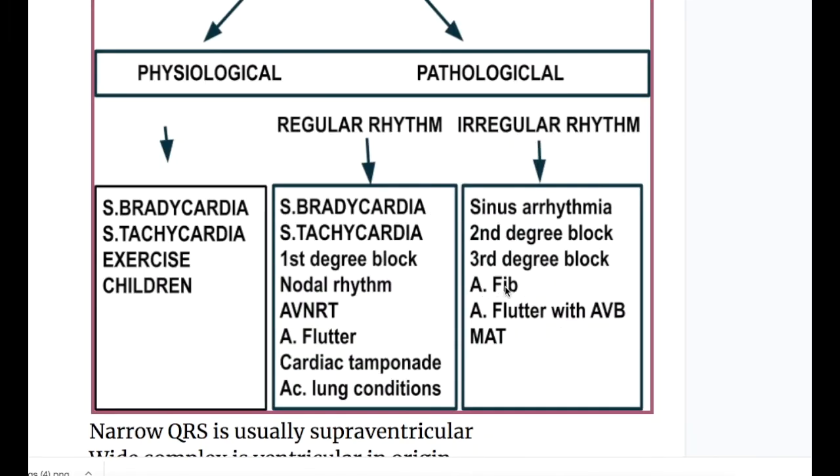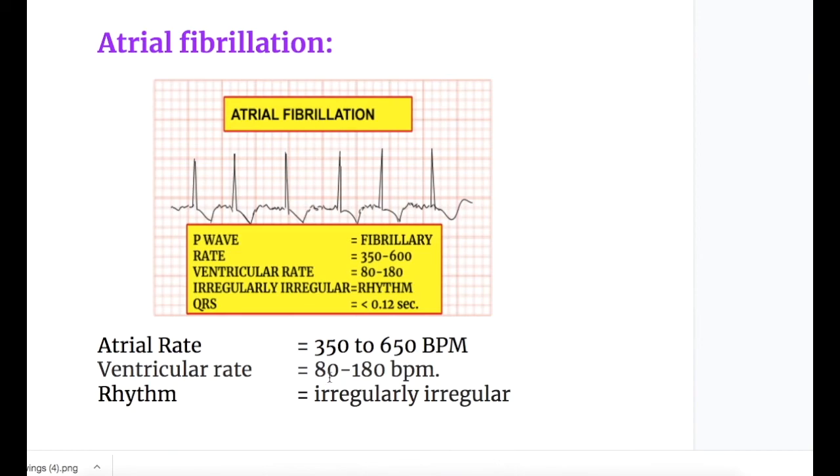Next is atrial fibrillation. In atrial fibrillation, the atrial rate is 350 to 650 beats a minute, the highest rate. It has P waves that are fibrillary waves, and the rhythm is irregular. The ventricular rate is 80 to 180 beats per minute. The atrial rate is 350 to 650 and the ventricular rate is 80 to 180 beats per minute with irregular rhythm and a T inversion. See here, T inversion, and the QRS complex is less than 0.12 seconds.